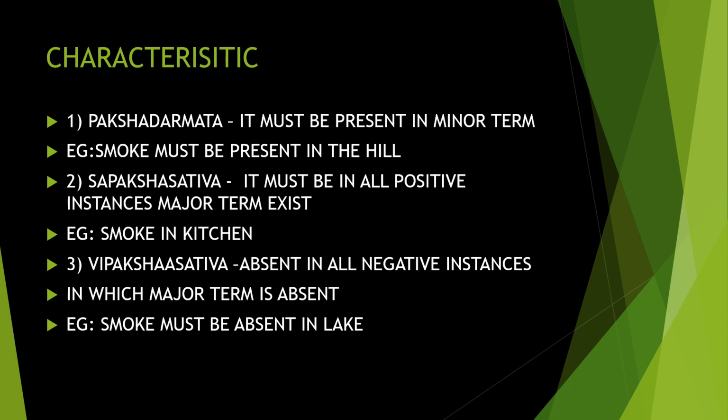Why? Because fire cannot be seen in the lake, that is, the middle term cannot be seen in the lake. So you have to keep that in mind. How the middle term is connected to the major term or the minor term determines these different types of characteristics of the Hetvabhasas.